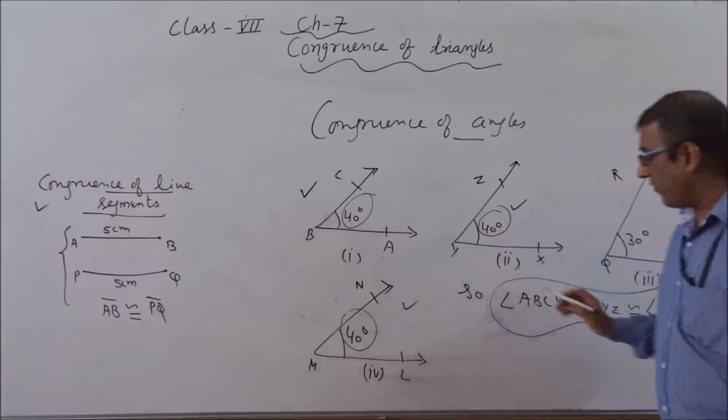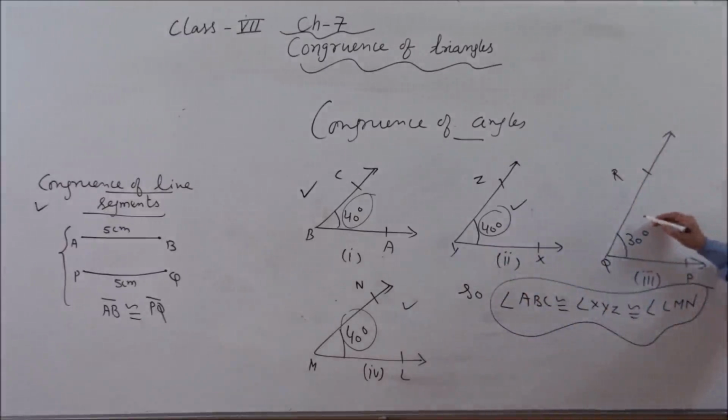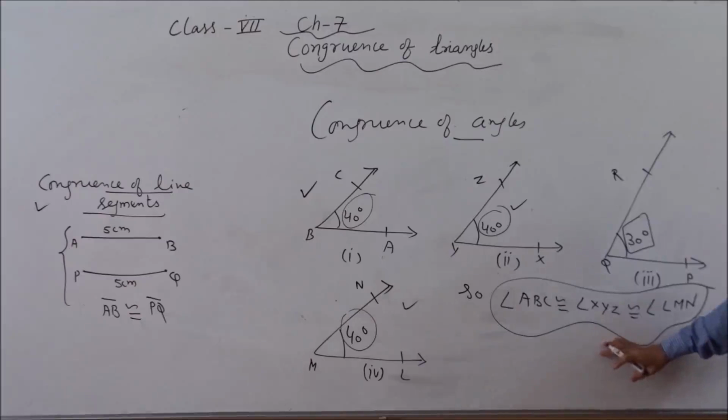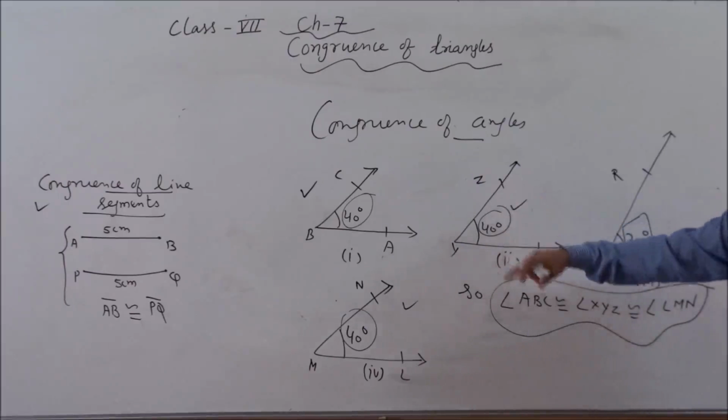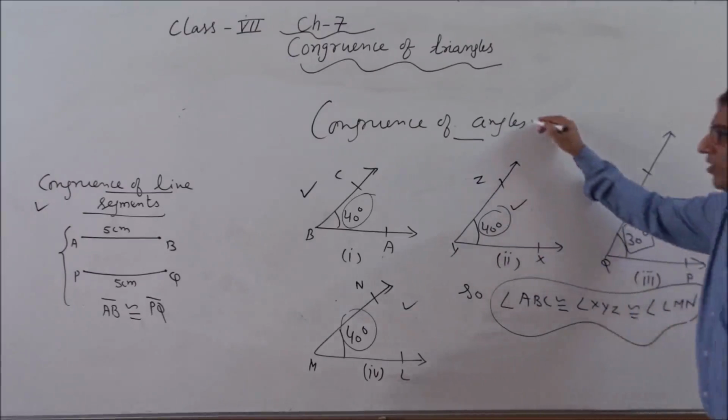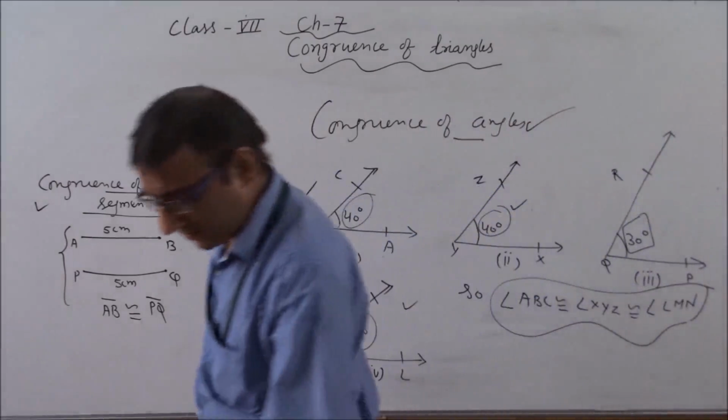Of these four angles, we will not include this angle because here the measurement is 30 degrees. That's why we can say these three angles are related with congruency, in which we will not include angle PQR, because its measurement is 30 degrees, which is not equivalent to the other angles. That's why these three are congruent. So this is the concept of congruence of angles.